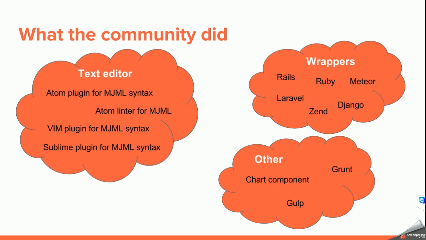For example, an interesting component that was released a few weeks ago was a chart component, so you can really create your camembert. For a French guy, it's nice. With MJML, it will display a very nice chart in your email. There is also integration with Grunt and Gulp.